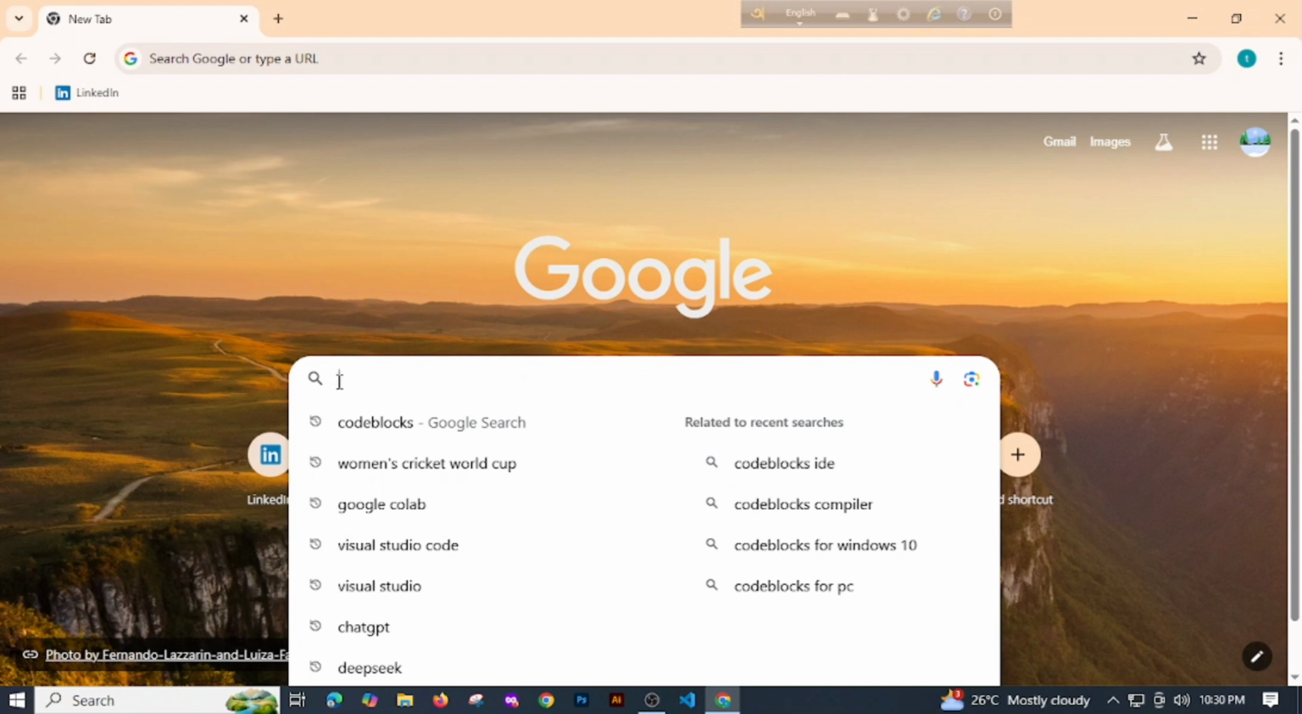Today we will learn how to download Code::Blocks in Windows 10. For this we will go to our Chrome and then search for Code::Blocks, but it's already here, so we'll click here.